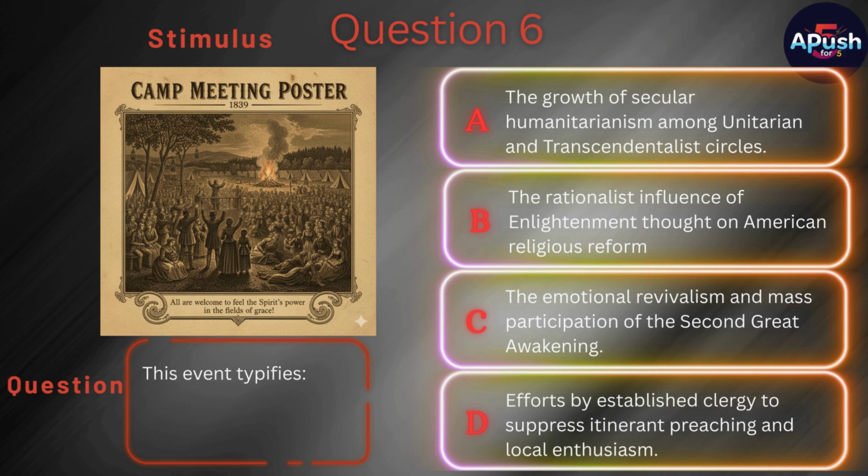B. The rationalist influence of Enlightenment thought on American religious reform. C. The emotional revivalism and mass participation of the Second Great Awakening. D. Efforts by established clergy to suppress itinerant preaching and local enthusiasm.